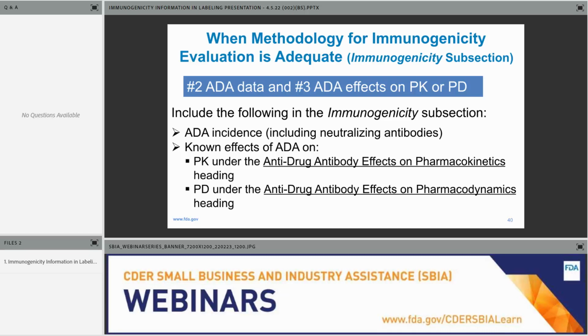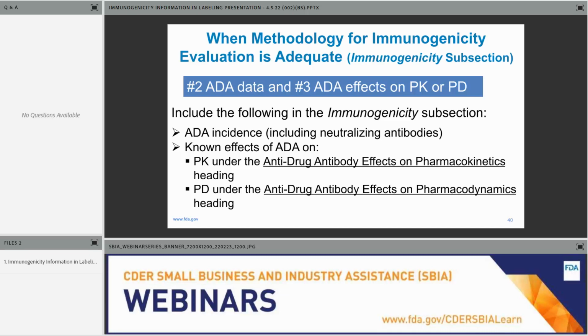So that's number 2. Number 3, if we have data, we're recommending providing data on ADA effects on pharmacokinetics or pharmacodynamics. As one of the commenters mentioned, it's most likely going to be ADA effects on PK. If so, we would include that under a specific heading title called Anti-Drug Antibody Effects on Pharmacokinetics.